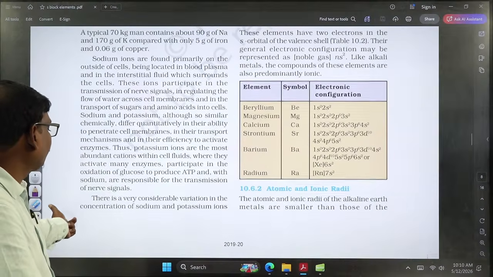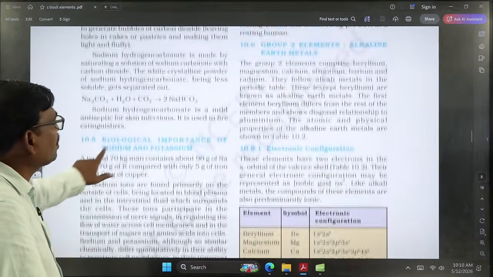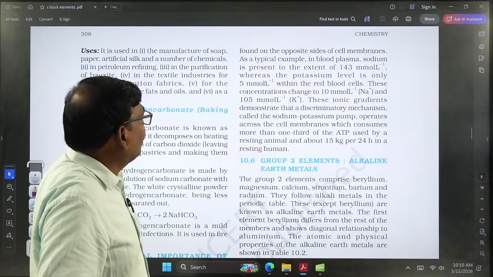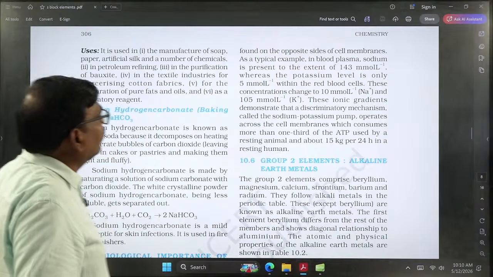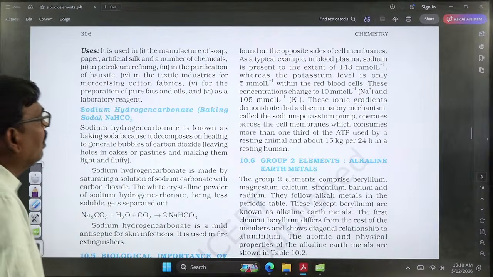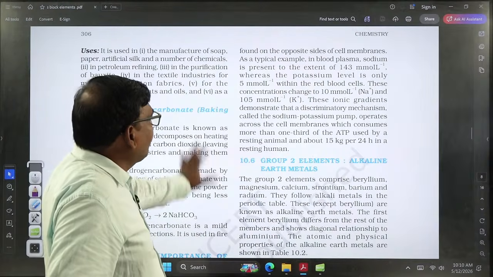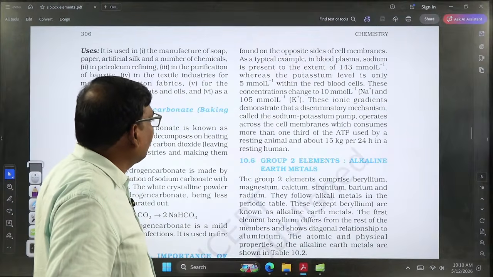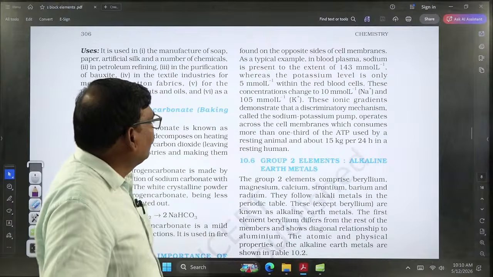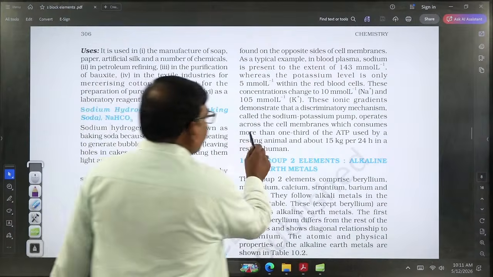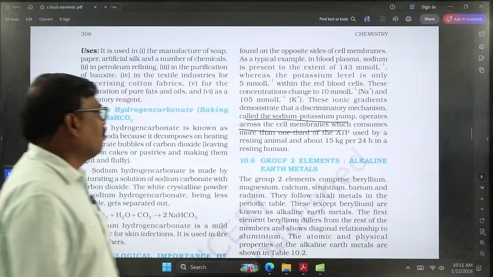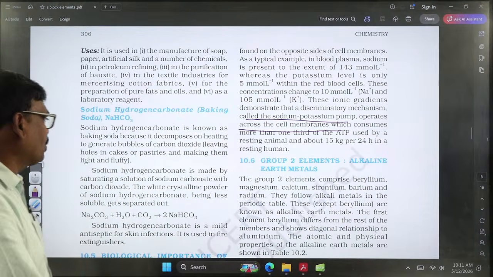There is a considerable variation in the concentration of potassium and sodium in the blood or in the cell membranes. Here the sodium-potassium pumping takes place in a regular manner. This is the general thing about the sodium-potassium pump across the cell membranes. It is a very important point. So this is the general importance of sodium and potassium.